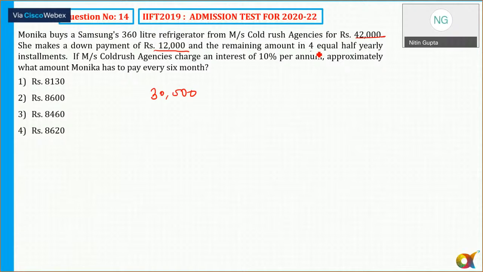And the remaining amount in 4 equal half yearly installments. So I can say 4 installment plan. So let's say every half year the installment is X, X, X, and X, at an interest rate of 10% per annum. So for half yearly, 10 by 2, that is 5%. So 30,000 into 1.05 to the power 4 equals X into 1.05 cube plus X into 1.05 square plus X into 1.05 plus X.